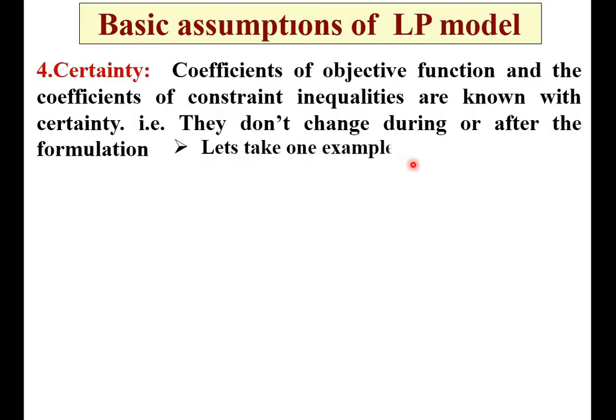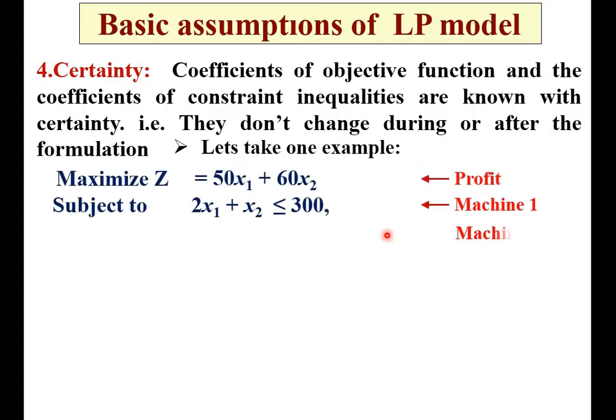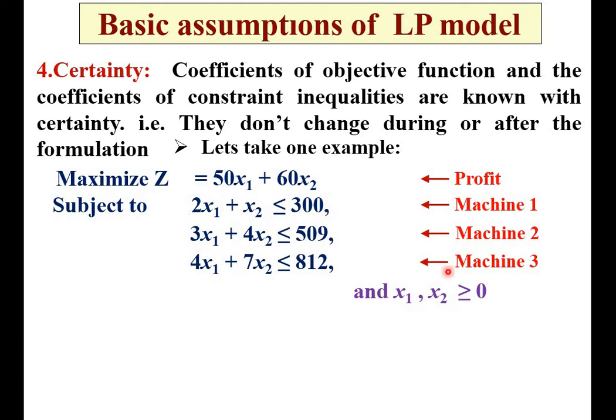So let's take one example. If this is the mathematical model of the LP, or you can say linear programming problem, here these are the two coefficients from the objective function, and these are all the coefficients from the constraints. So these coefficients don't change during or after the formulation of this mathematical model. So that is called certainty.